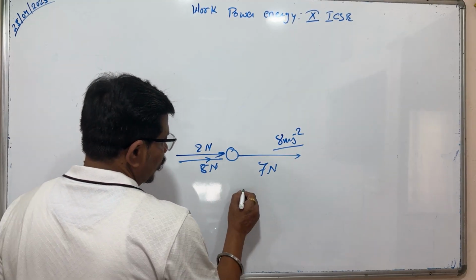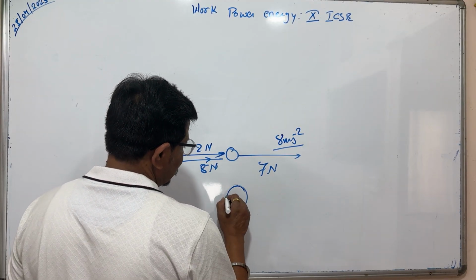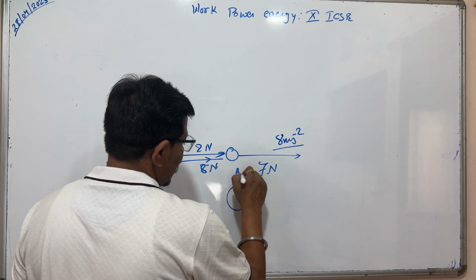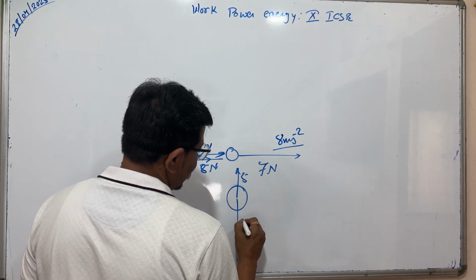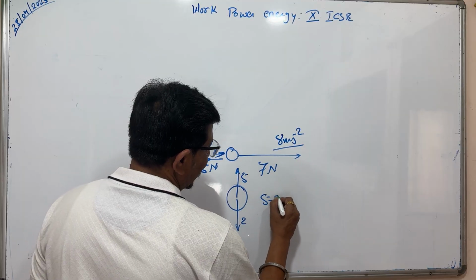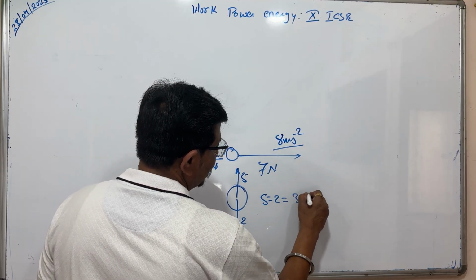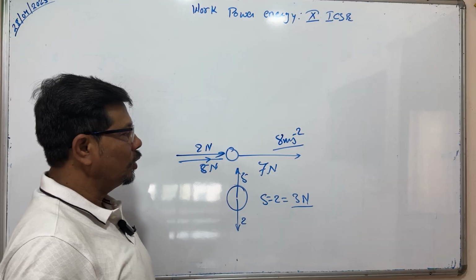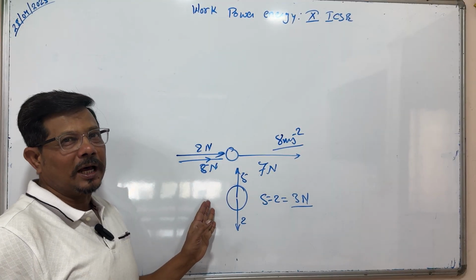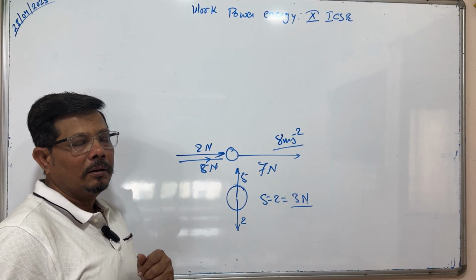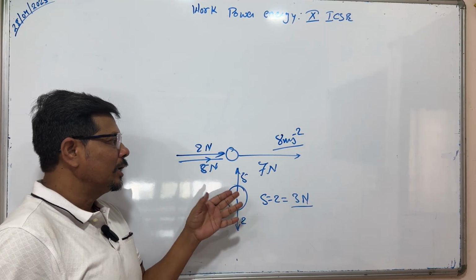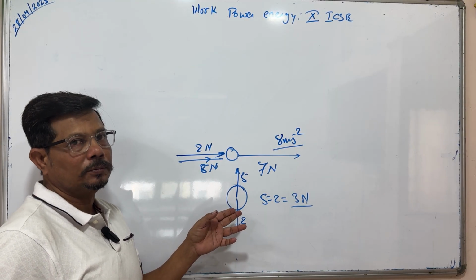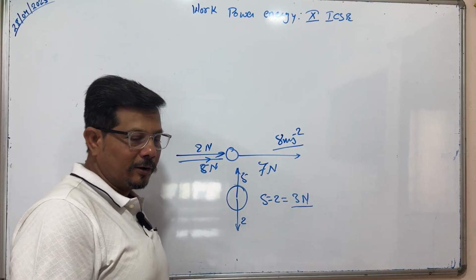When both forces are in the same direction, the resultant force will be added. If one force is in upward direction and another force in downward direction, if it is 5 Newton and 2 Newton, it will be 5 minus 2, the effective force will be 3 Newton. So when the forces are opposite, it will be subtracted, and when in the same direction, it will be added. This is called resultant force.